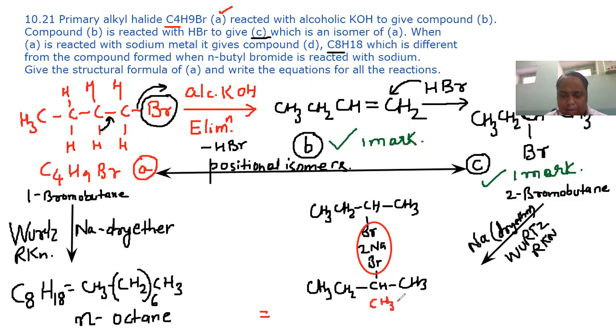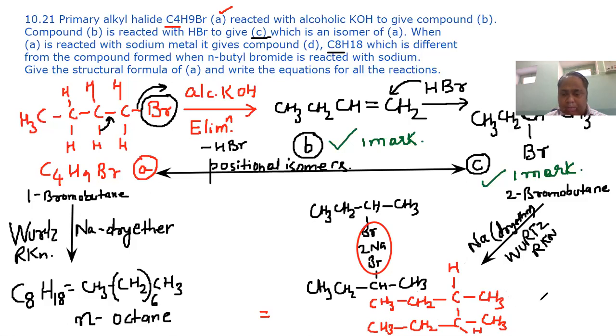CH3, CH2, CH, CH3, C, CH3, H, CH2, CH3. Again, here you see 1, 2, 3, 4, 5, 6, 7, 8 carbons are there and hydrogens are 6, 7, 8, 9, 10, 11, 12, and 18.